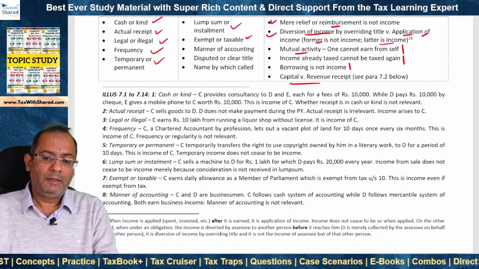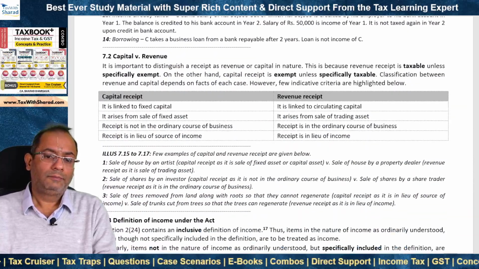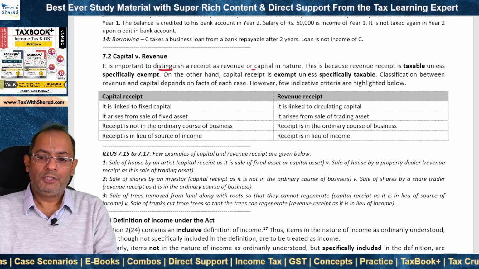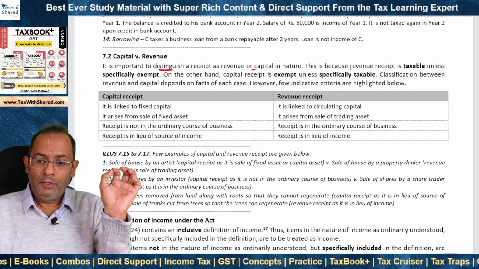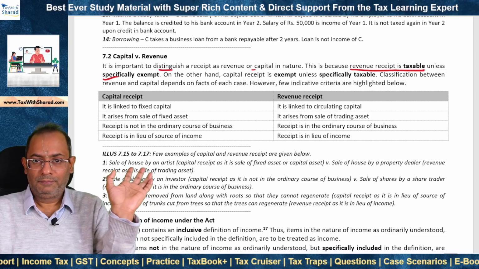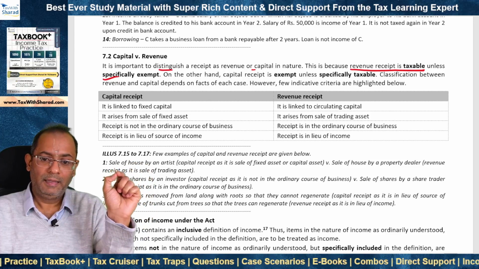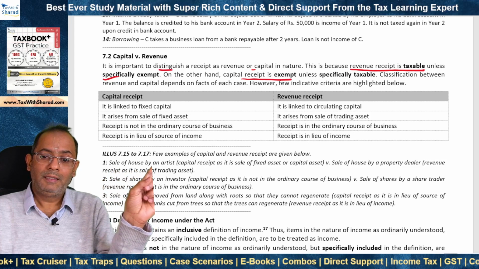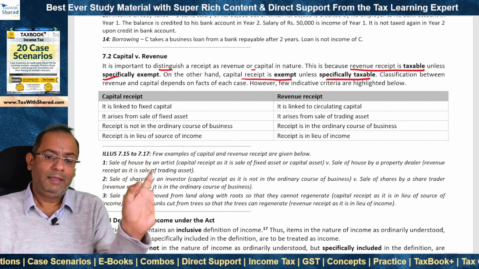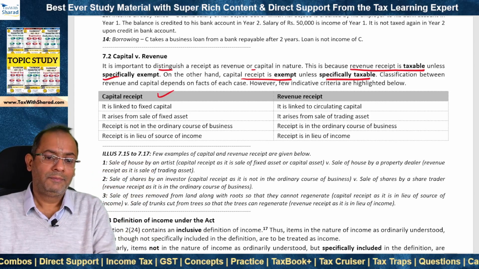And this is the relevant factor in deciding whether an income will be charged to tax or not. It is important to distinguish a receipt as revenue or capital in nature. This is because revenue receipt is taxable unless specifically exempt, right? Revenue receipt is taxable unless specifically exempt, and capital receipt is exempt unless specifically taxable because it is capital in nature. There are certain factors which are important to distinguish between the two. These are indicative factors, right?